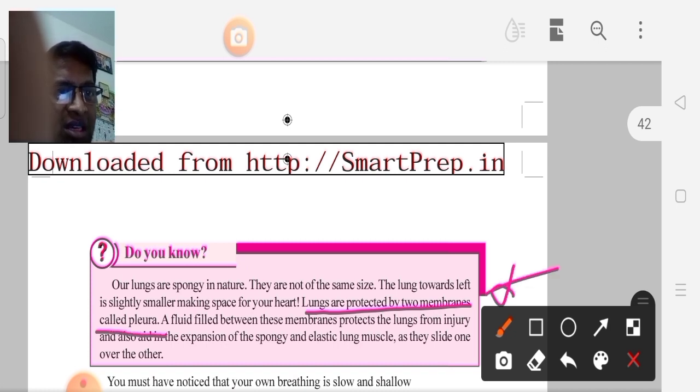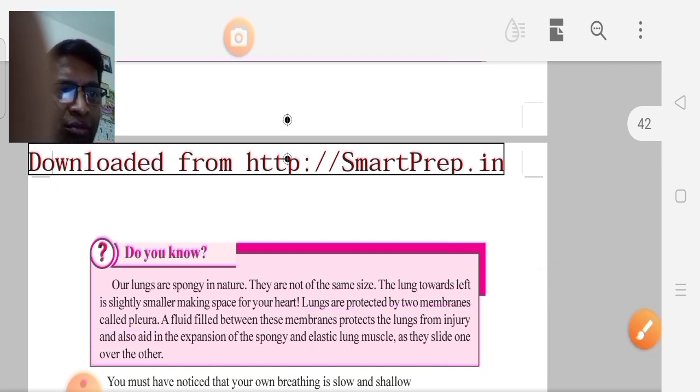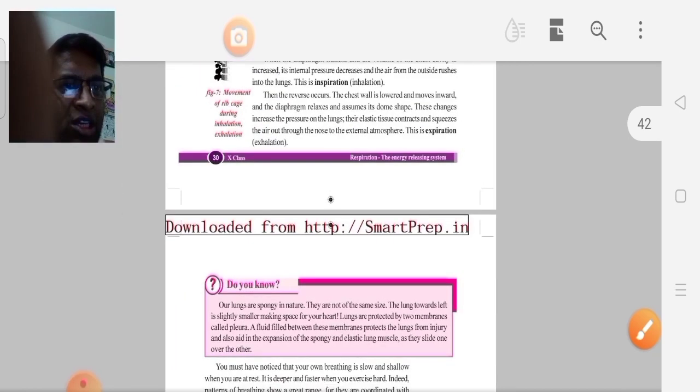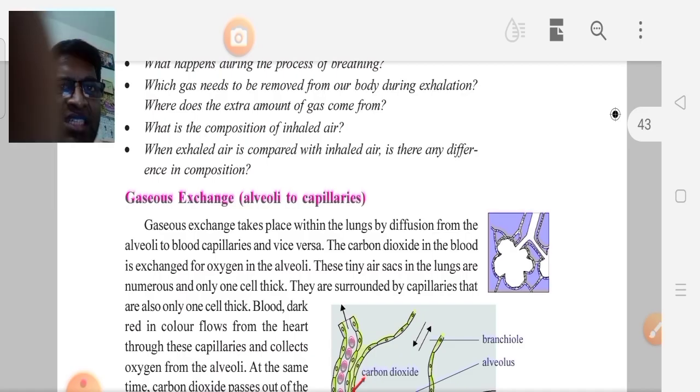So lungs are protected by two membranes we call pleura. In between these two membranes, fluid is there. This fluid is helpful for giving protection to the lungs at the time of mechanical shocks.